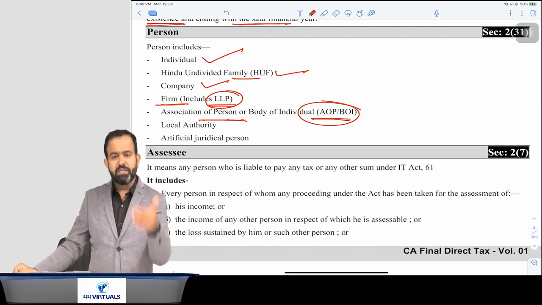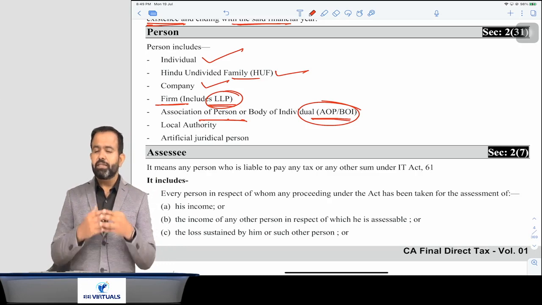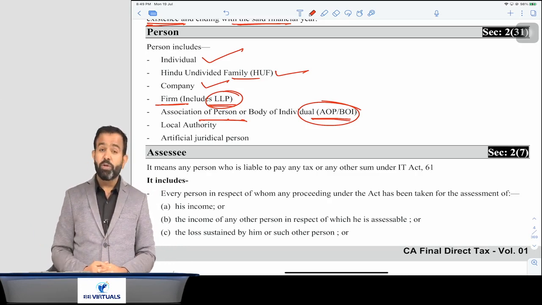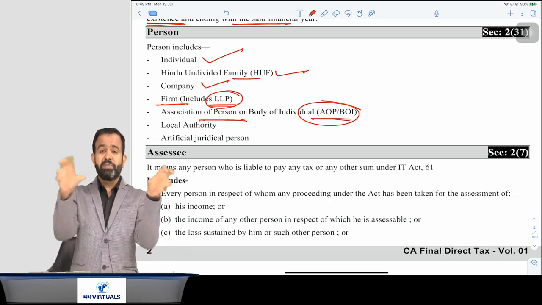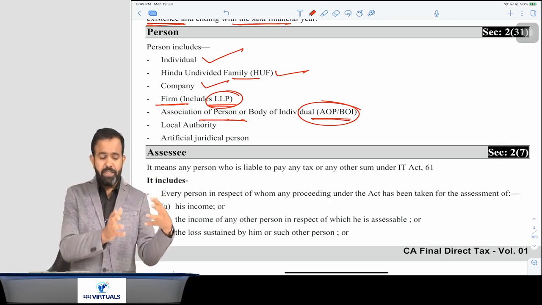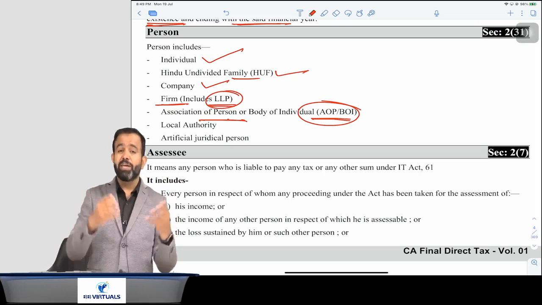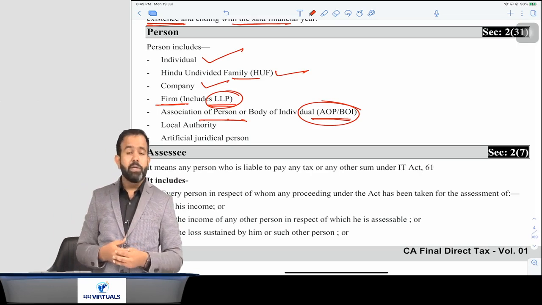I can take one more example. In Mumbai, Ganesh Chaturthi is a very famous festival. Suppose we 10 friends come together, and for those 20 days we are going to conduct some program and sell water bottles to the devotees and all.